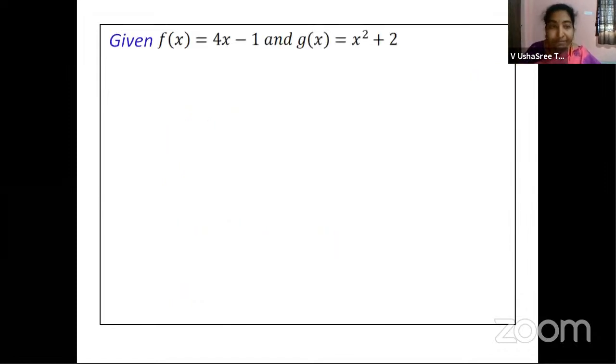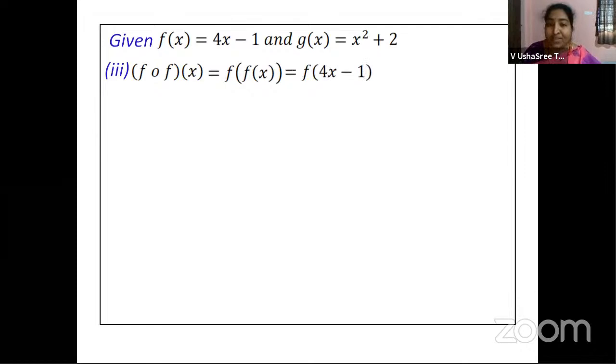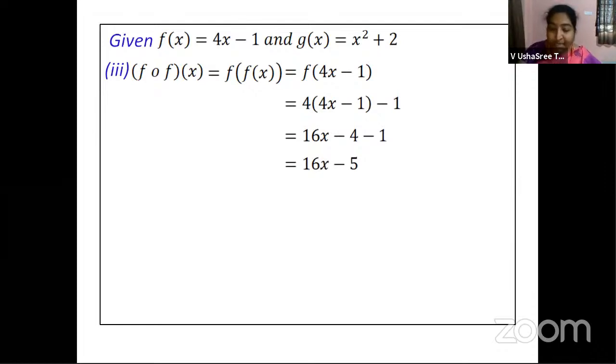You are given the function, children, right? Now the next one is f circle f of x. f circle f of x is nothing but f of f of x. What is f of x? It is 4x minus 1. So we are just substituting instead of this. Now f of 4x minus 1, that means you will take this function. Wherever you have x, you will substitute 4x minus 1. So you will have 4 into 4x minus 1, which is 16x minus 4 minus 1. So it is 16x minus 5. So f circle f of x is 16x minus 5.